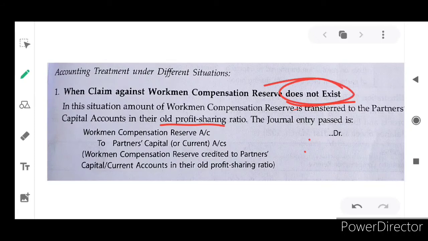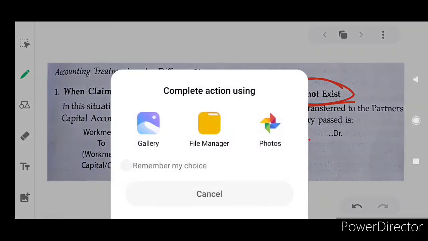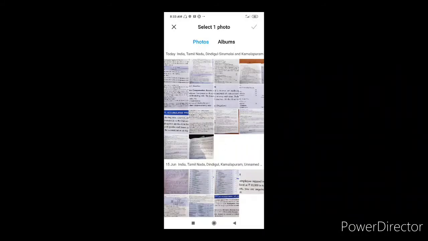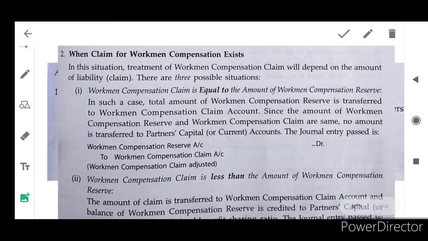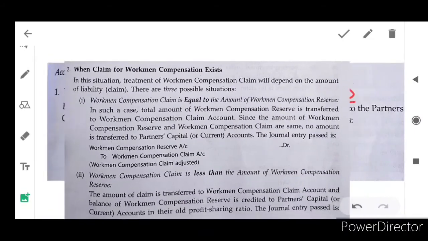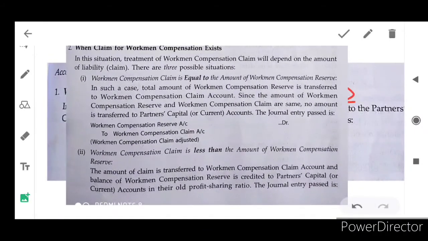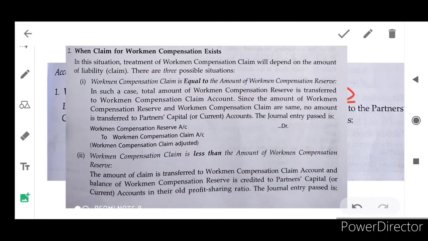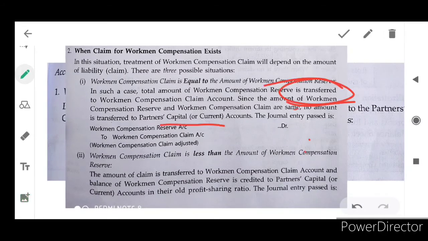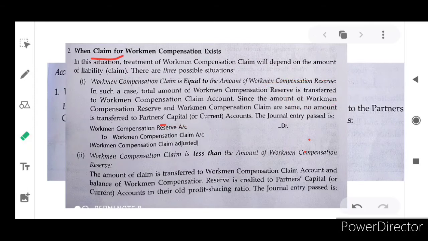Situation two is slightly different. That is when a claim for workman compensation exists. Some claims are there. So how are those claims treated? Let's see one by one. In this situation, treatment of workman compensation claim will depend on the amount of liability.